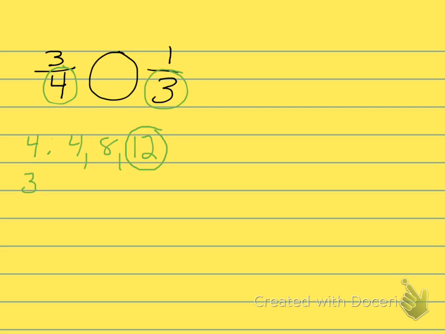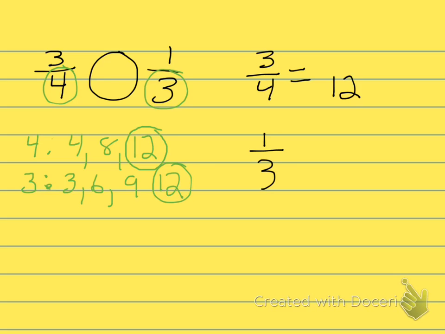So bingo, I found my multiple. 3, 6, 9, 12. That's the least common multiple, the least common denominator. So I'm going to change 3/4 to 12ths, and I'm going to change 1/3 to 12ths.